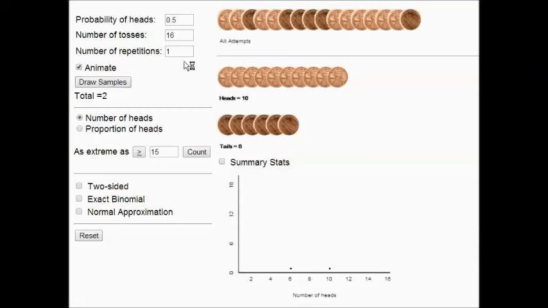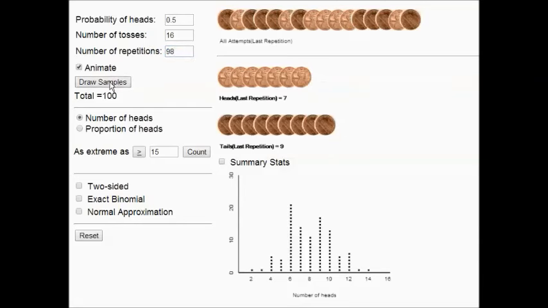Let's flip our 16 coins 98 more times for a total of 100 sets. Again, we see from our dot plot nothing as extreme as 15 heads out of 16 ever happened. Let's think carefully about what the dot plot is showing us. Each dot represents the number of heads in one set of 16 coins, or the number of times Buzz correctly guessed which button to push if there's no communication going on. We might consider any outcome between 5 and 11 heads to be typical, but getting fewer than 5 or more than 11 is a bit unusual. We refer to these results as being out in the tails of the distribution.